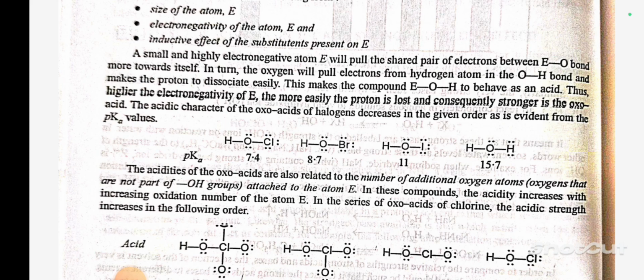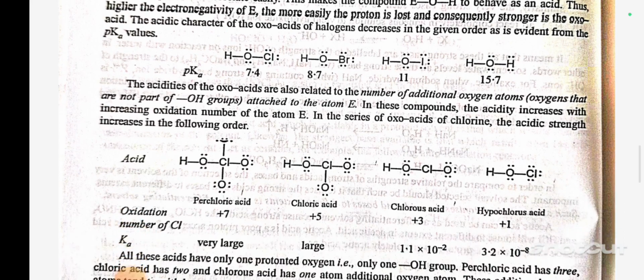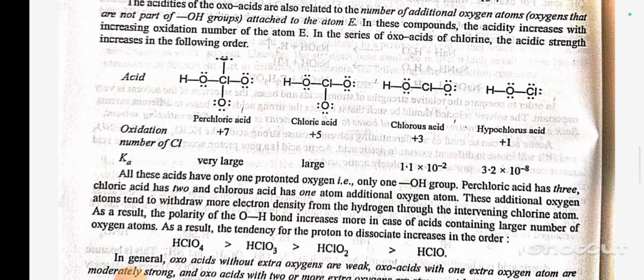The acidic character of oxo acids of halogens decreases in the given order as is evident from the pKa value. The acidity of oxoacids is also related to the number of additional oxygens that are not part of the OH group attached to the atom E. In these compounds, the acidity increases with increasing oxidation number of the atom E. In the series of oxoacids of chlorine, the acidic strength increases in the following order.